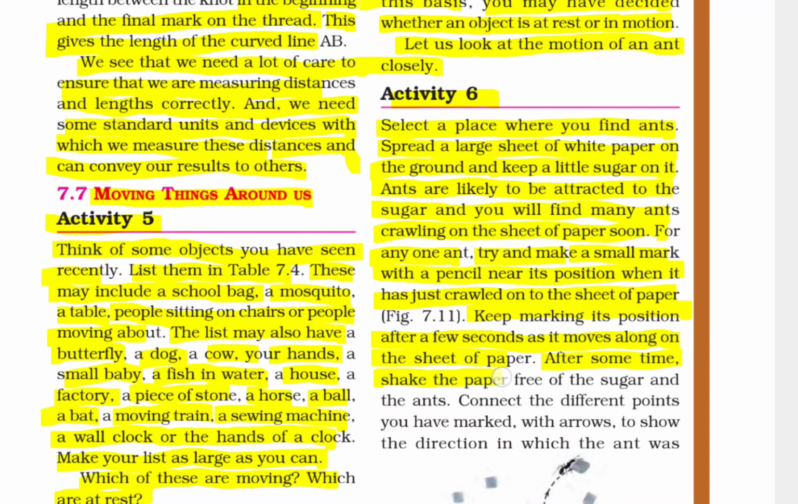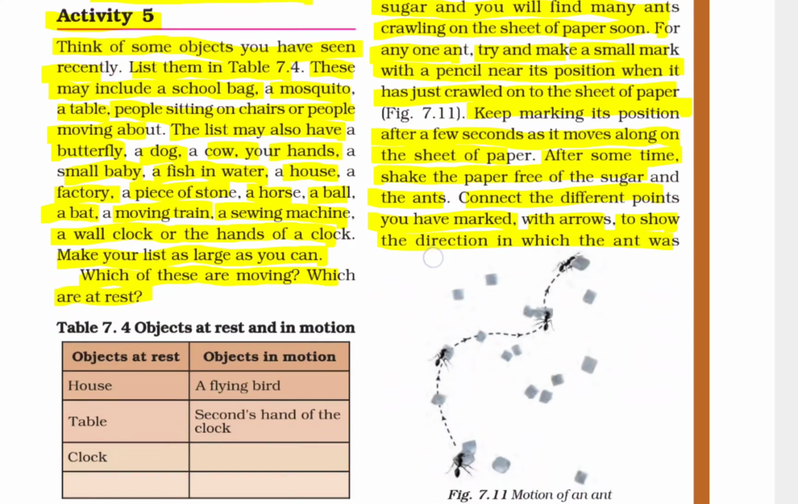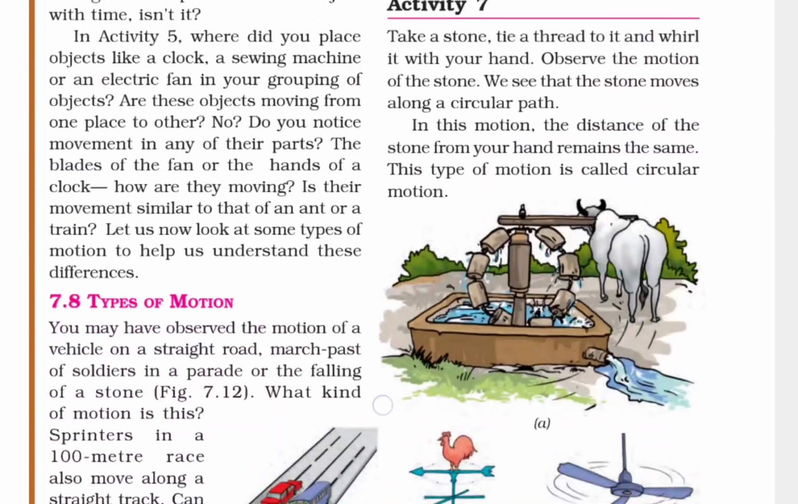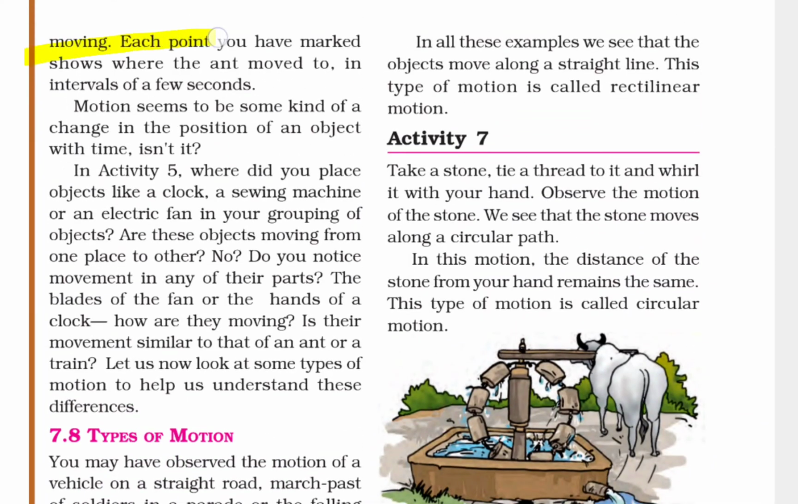After some time, shake the paper free of the sugar and the ants. Connect the different points you have marked, with arrows to show the direction in which the ant was moving. Each point you have marked shows where the ant moved to in intervals of a few seconds. Motion seems to be some kind of change in the position of an object with time, isn't it?